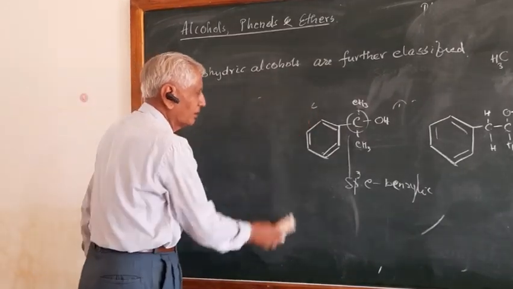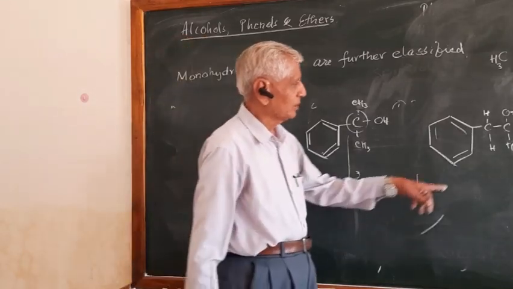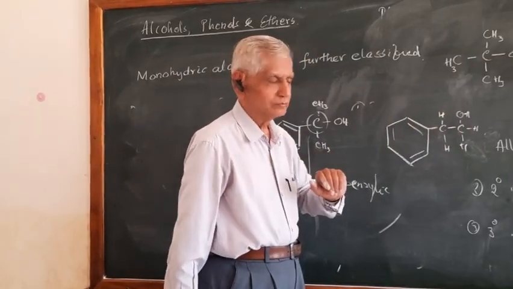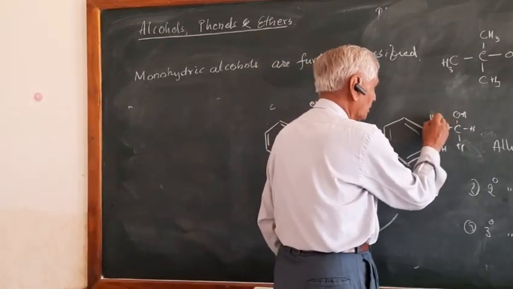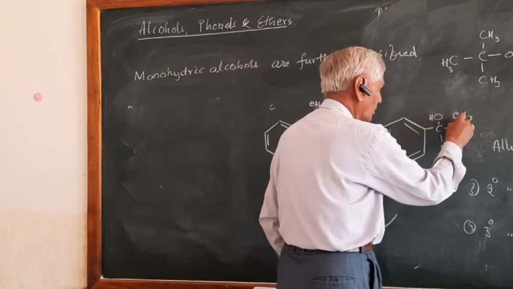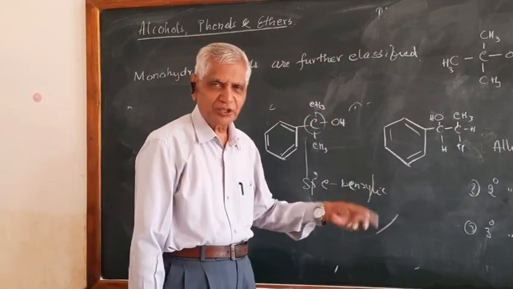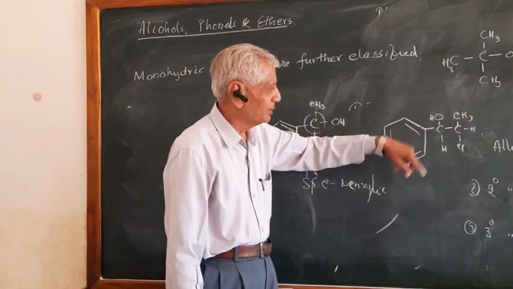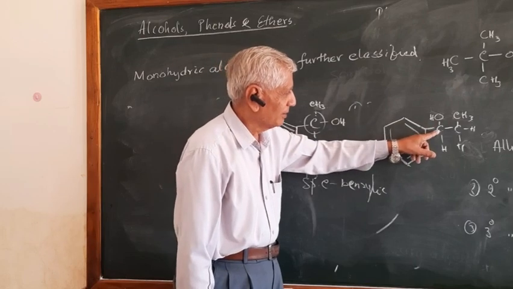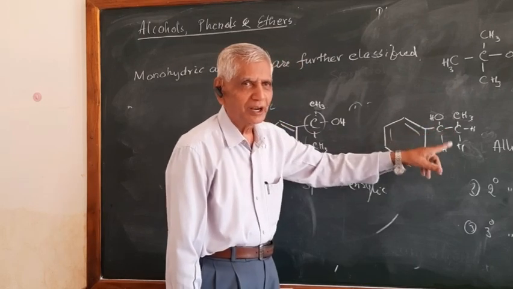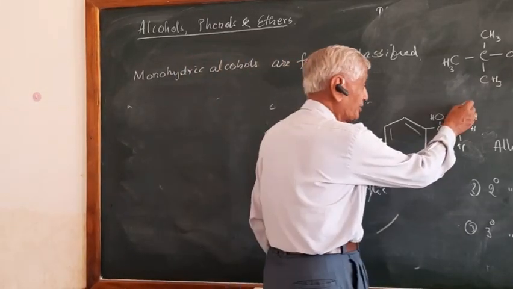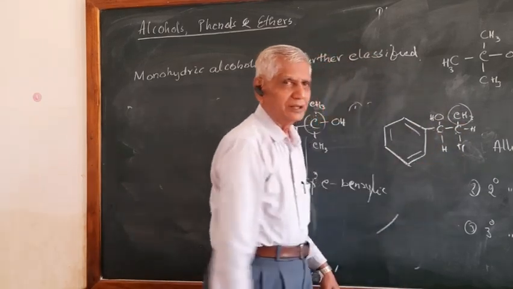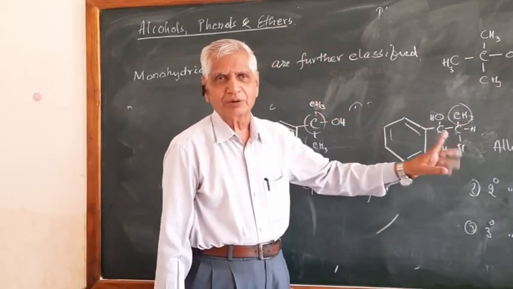So, remember here, I'll put this OH group here and CH3 group here. What type of alcohol is it? Again, this is benzylic because this carbon is benzylic carbon and contains OH. And therefore, this is a secondary benzylic alcohol. This CH3 is not considered. This carbon is connected to two carbons. One carbon here, one carbon here. Therefore, this is again a secondary benzylic alcohol.